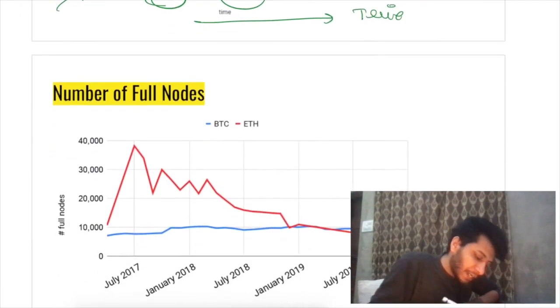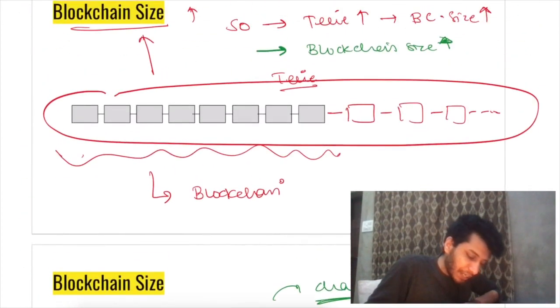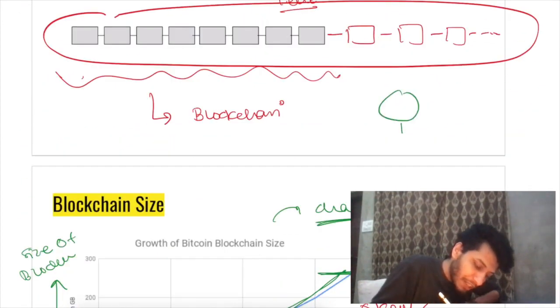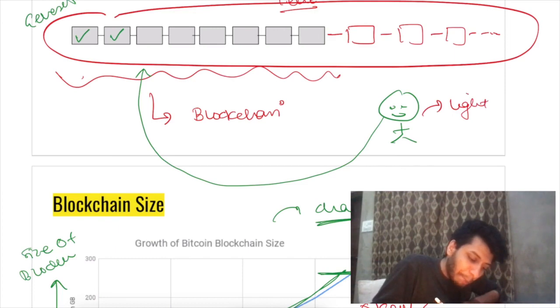Due to the increase in the size of the blockchain, many people do not run a full node. What is a full node, you may ask? Let's go back to our previous diagram. Let's say you decided to join as a block producer. When you join the network, you will have to start verifying the blockchain from the very start, from the genesis. There are other options, like you can run a light node, but a light node requires trust. If you want to be really decentralized, you have to run a full node.